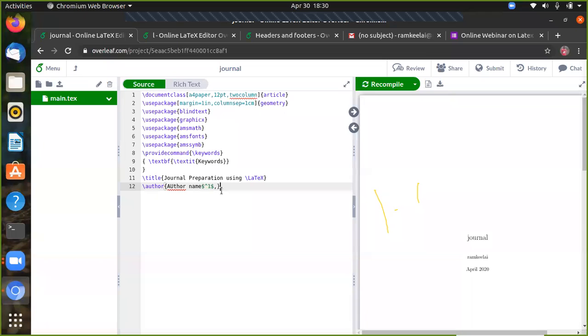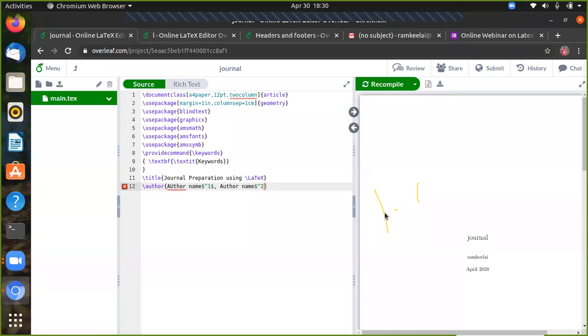So the first author name has superscript 1, followed by the next author, author name dollar symbol power 2.